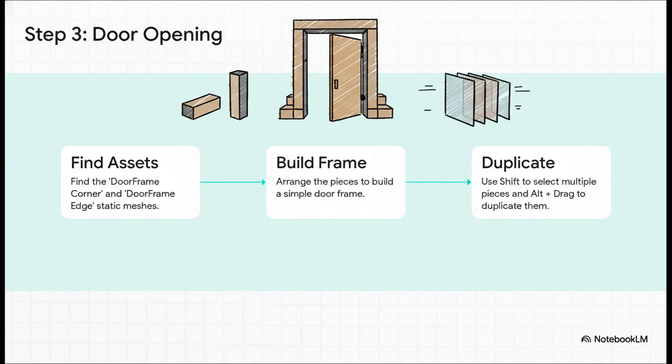So, how do we make a door? Well, instead of trying to cut a complicated hole in our wall, we're going to do something much easier. We'll just build a door frame using these simple, pre-made pieces. You can just arrange the corners and edges, and you've got a really clean-looking entrance.